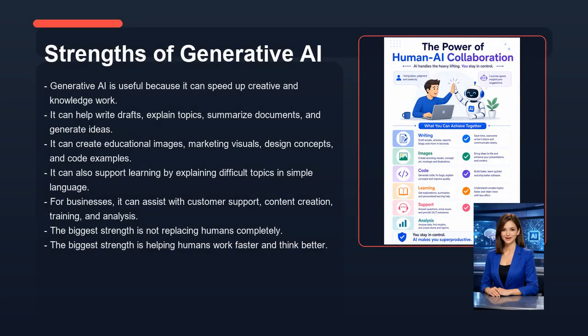Now let's look at the strengths of generative AI. Generative AI is useful because it can speed up creative and knowledge work. It can help write drafts, explain topics, summarize documents, and generate ideas. It can create educational images, marketing visuals, design concepts, and code examples. It can also support learning by explaining difficult topics in simple language. For businesses, it can assist with customer support, content creation, training, and analysis. The biggest strength is not replacing humans completely. The biggest strength is helping humans work faster and think better.